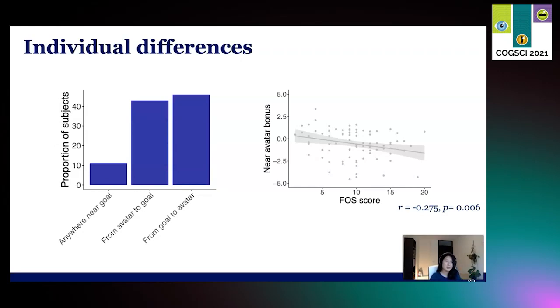So in our puzzles, sampling from the goal towards the avatar is usually a better strategy because it can usually save the agent from having to take a longer detour. The other 2 strategies, sampling near the avatar or sampling from the avatar towards the goal, might actually reflect more myopic strategies. We also found a modest negative correlation between the scores on the future orientation scale and the near avatar bonus. This shows that people who are less future oriented in their daily lives also sampled more myopically on the task. There were no significant correlations between impulsive choices in daily life and the task.